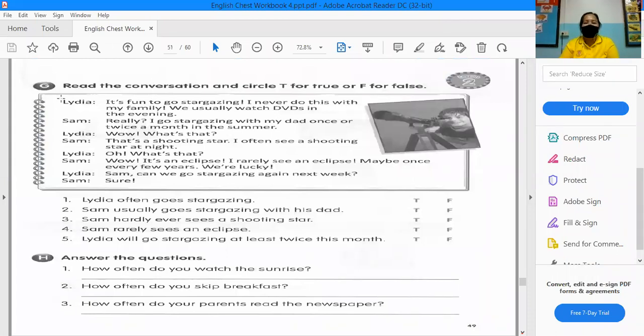So we have here letter G. Read the conversation and circle T for true or F for false. So first I am going to read this one and also read it at home. Then we are going to answer this one. Okay. So let's have this conversation first.